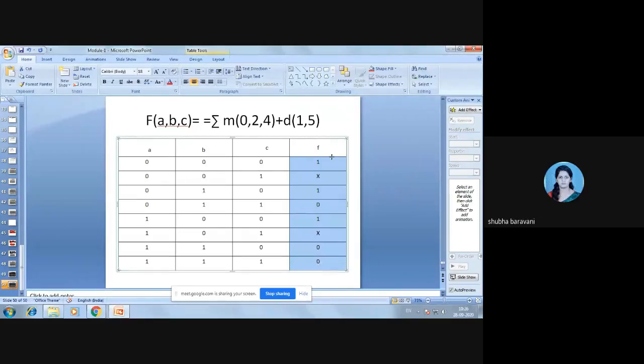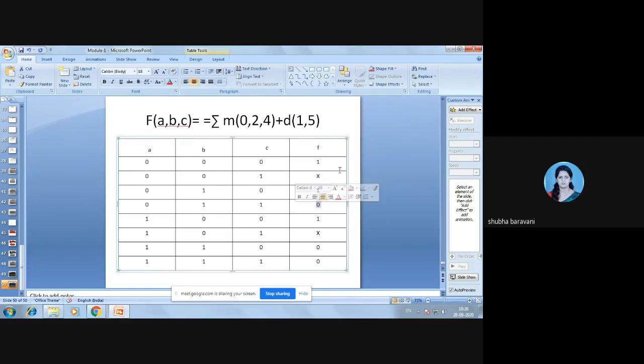So this is about the incompletely specified functions or the don't care terms. Now, if I want to design a circuit for this and put a K-map for this, see, this is the zeroth cell, this is the first cell, second cell, third cell.